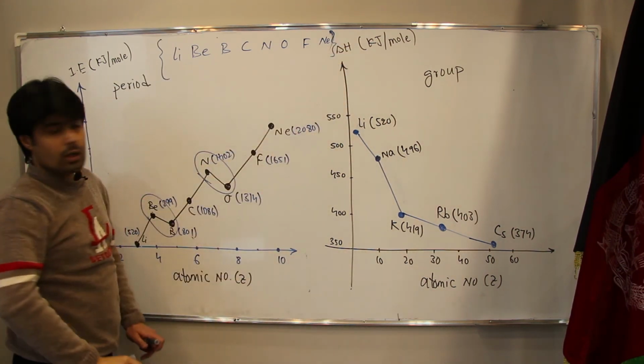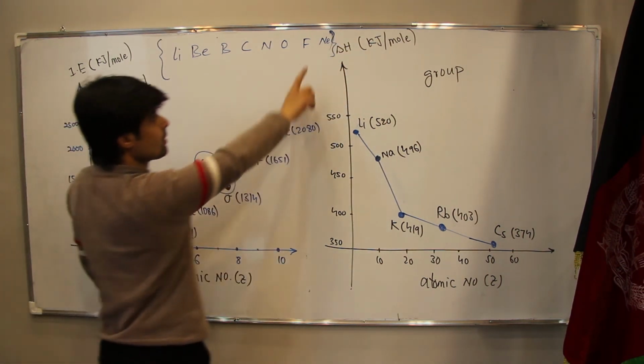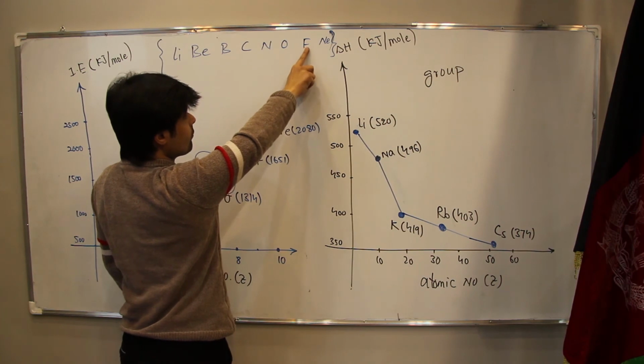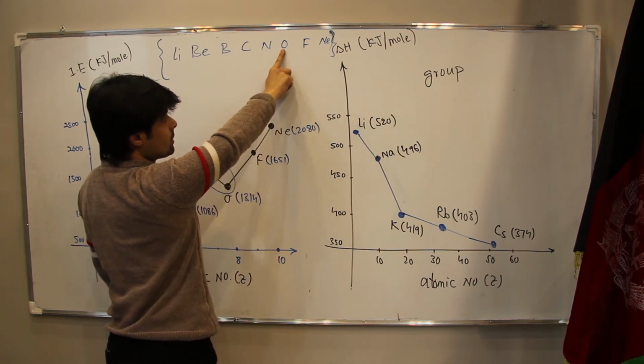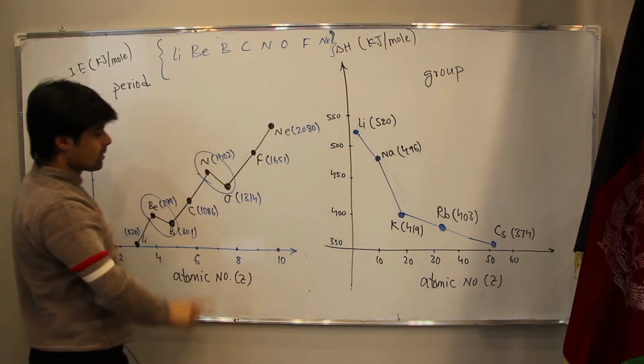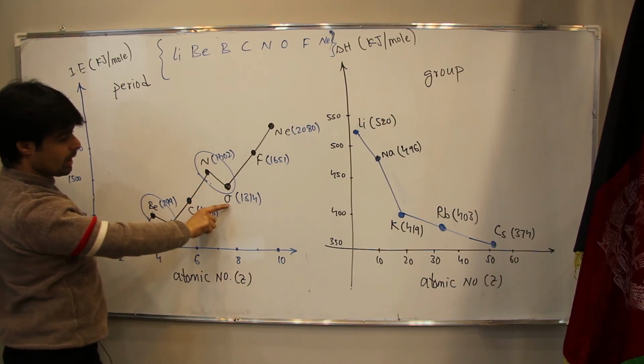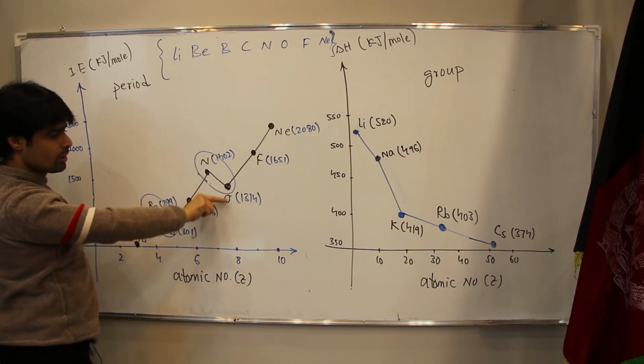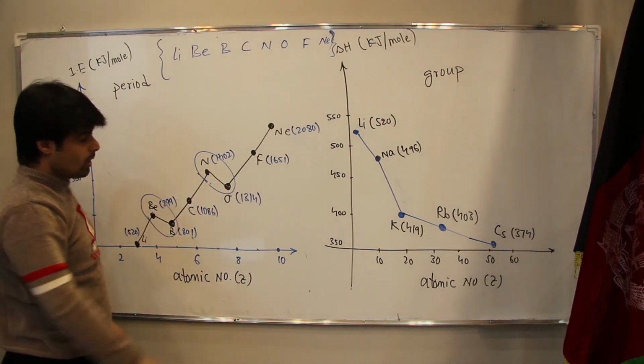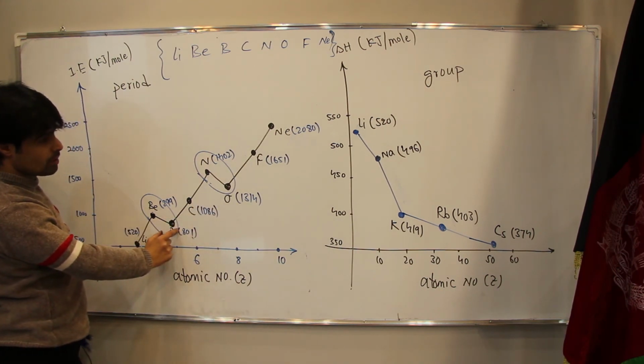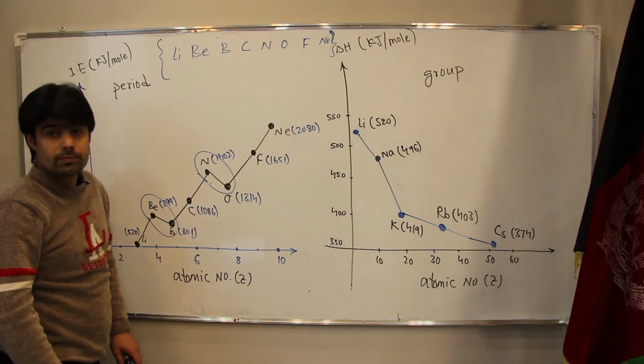Since neon is on the right side, it is greater than fluorine. Fluorine is greater than oxygen. Oxygen must be greater than nitrogen, but we have a decrease at oxygen. Why did this happen? We will talk about it in the next lecture.